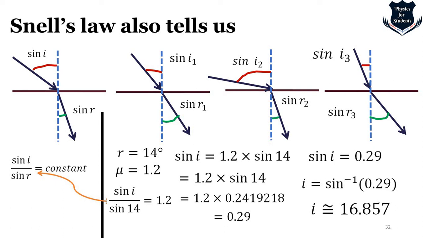So what does it show? That once the refracted or incidence ray is changed, the ratio still remains constant, and with this we can get sin i, that means the angle of incidence, from Snell's law.